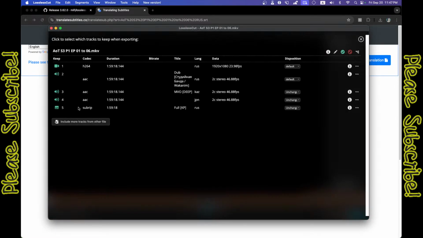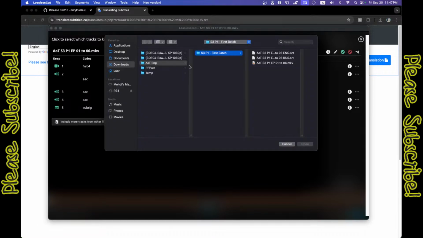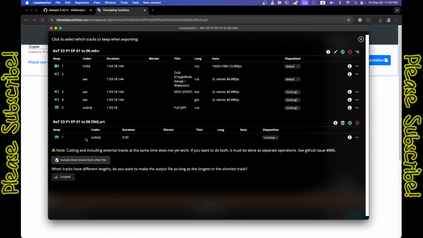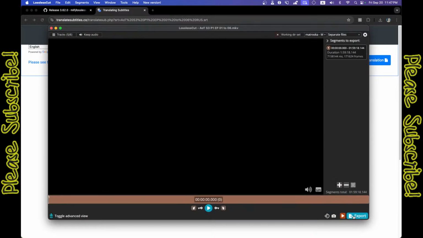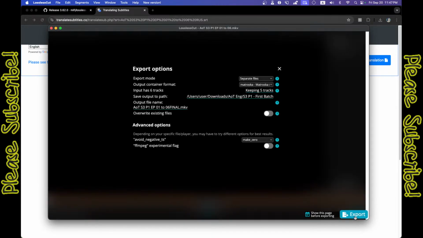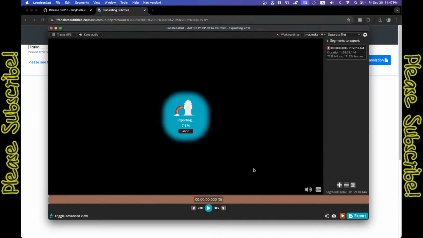Now we're going to include more tracks from other files, and choose the English. Then what I like to do is disable the Russian. I just want to keep the English one. And we go to export, and this is going to be named final, which is what we want. Just click export. Again, it's not going to take long.